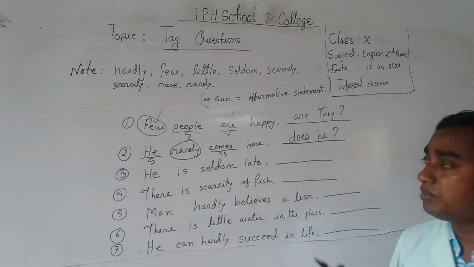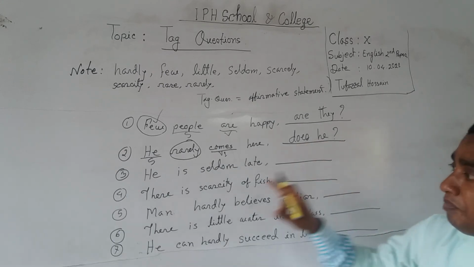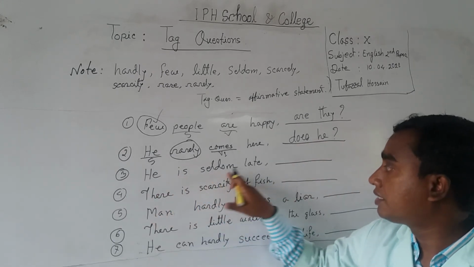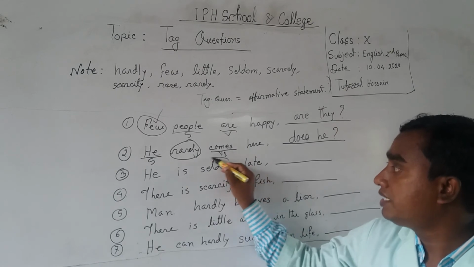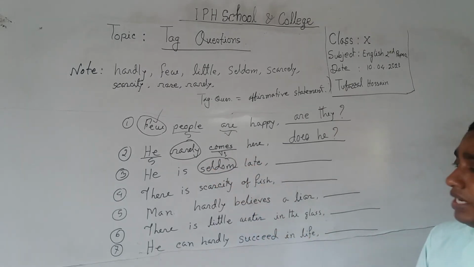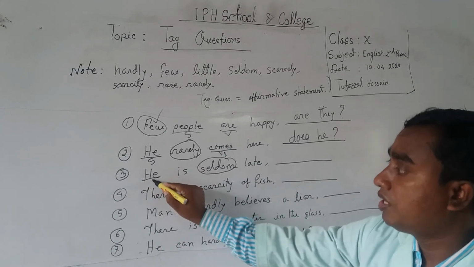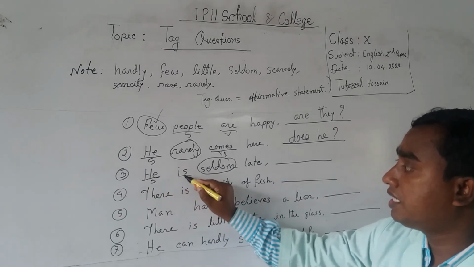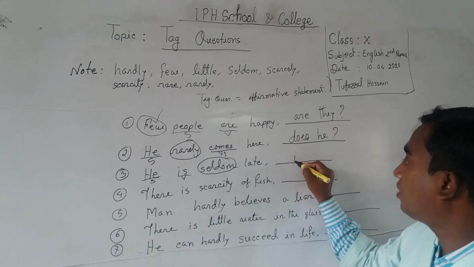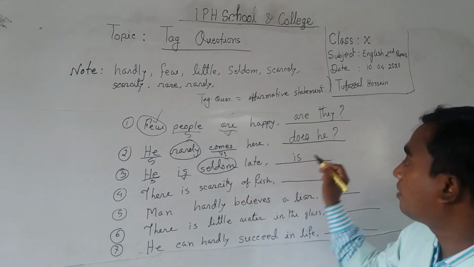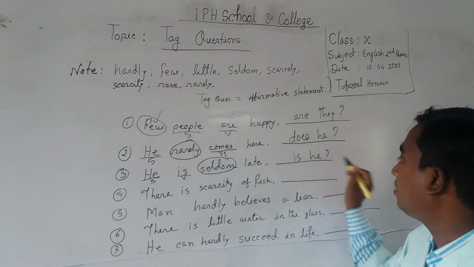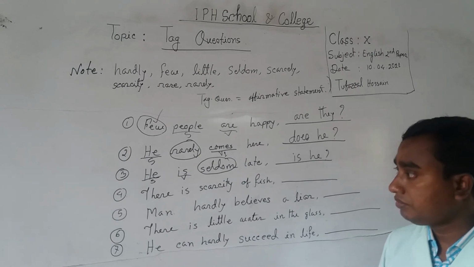So the answer will be does he. Number three, he is seldom late. We find here seldom, so negative meaning, so it will be an affirmative statement. So he is the subject, is is the verb. So here first you have to take is and subject he. So it will be is he.